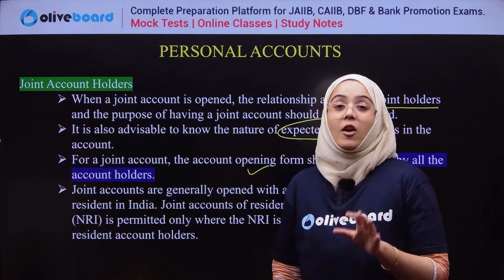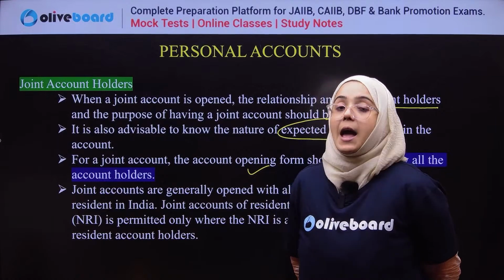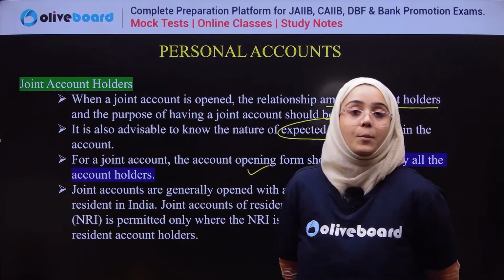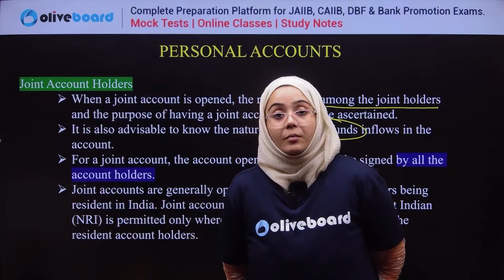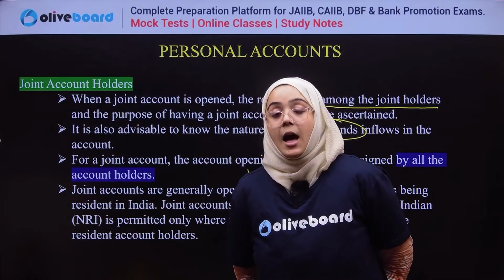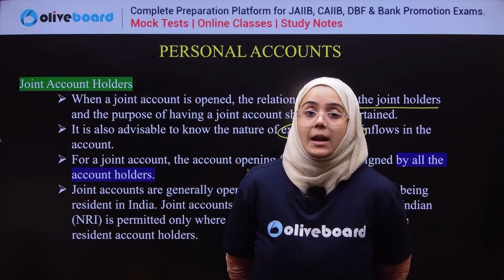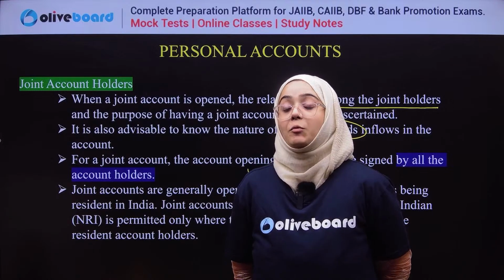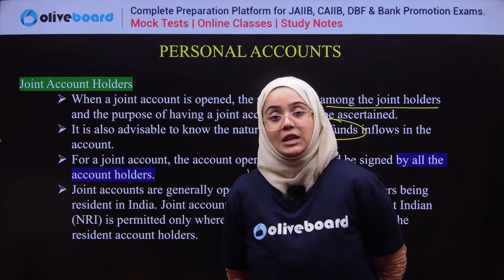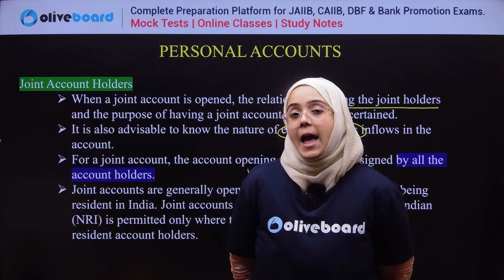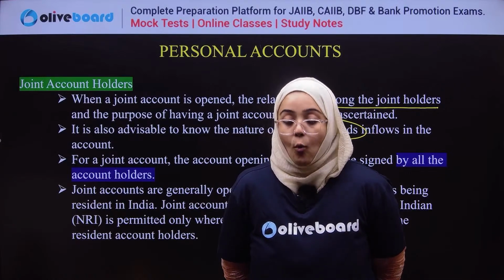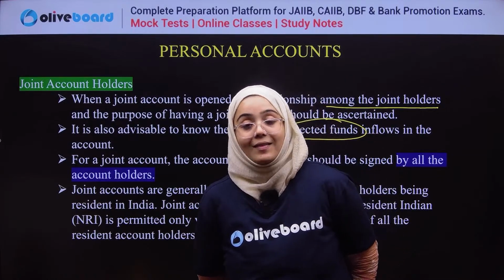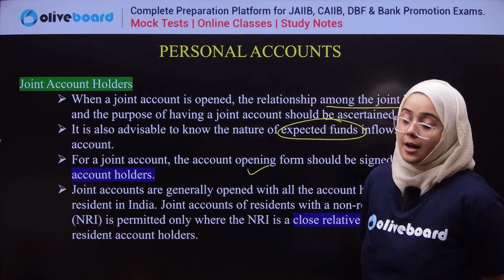For example, I am living in India and my husband is living abroad and my husband is an NRI. So I and my husband are permitted to open a joint account in India on that basis, because we share a close relationship with each other. We are husband and wife, and that's why a resident in India and an NRI can open a joint account. So these are the terms and conditions for the joint account holders.